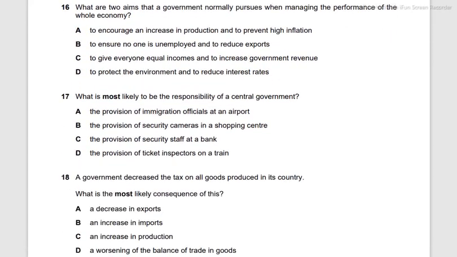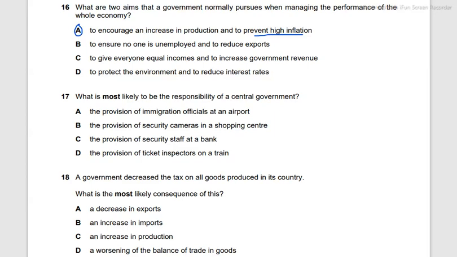16 is, what are two aims that a government normally pursues when managing the performance of the total economy? This is from the chapter Government Aims and Objectives. So we're looking for real practical aims here. We have 16A, to encourage an increase in production and to prevent high inflation. Prevent high inflation is also practical, and to encourage an increase in production is also very, very practical, hence A is the answer. B is to ensure no one is unemployed and to reduce exports.